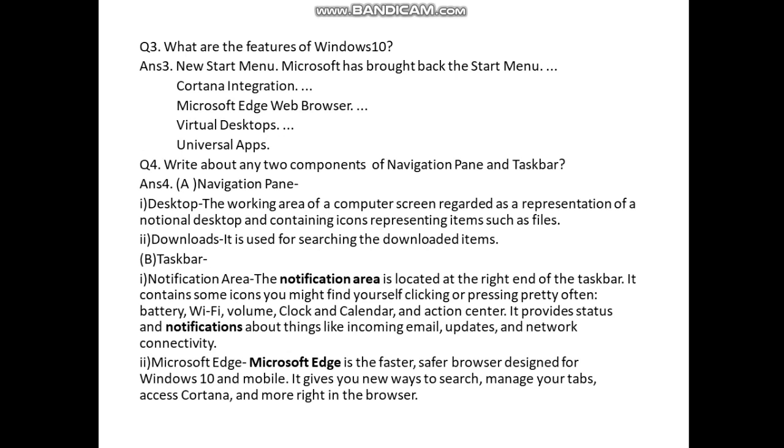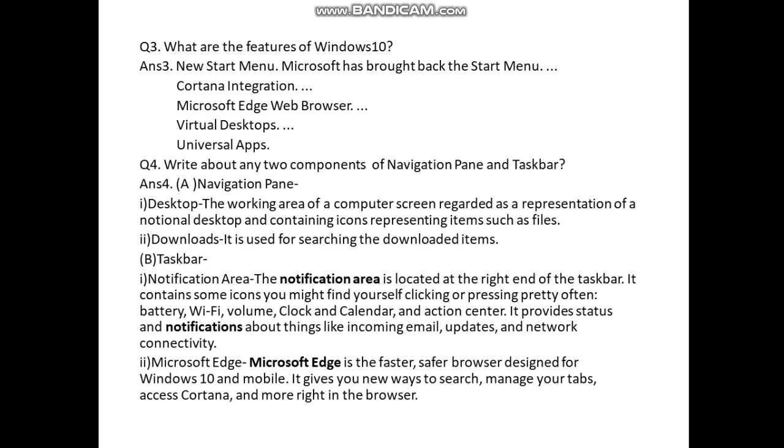Taskbar, there are two types of components, notification area and Microsoft Edge. The notification area is located at the right end of the taskbar. It contains some icons you might find yourself clicking or pressing pretty often: battery, Wi-Fi, volume, clock and calendar, and action center. It provides status and notification about things like incoming email, updates and network connectivity.